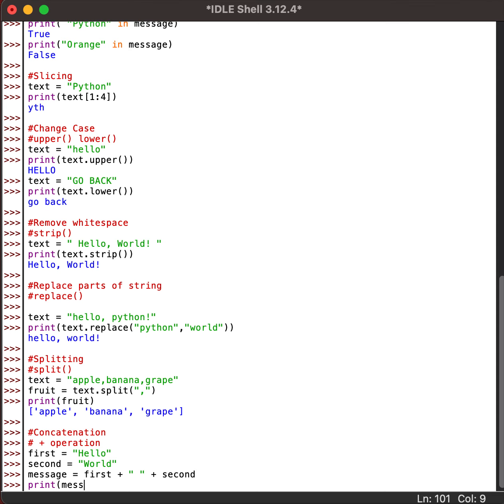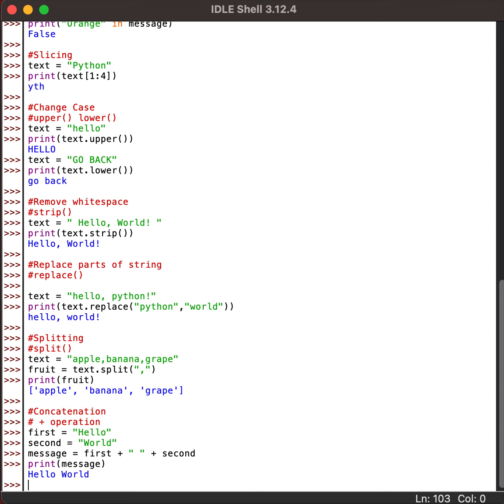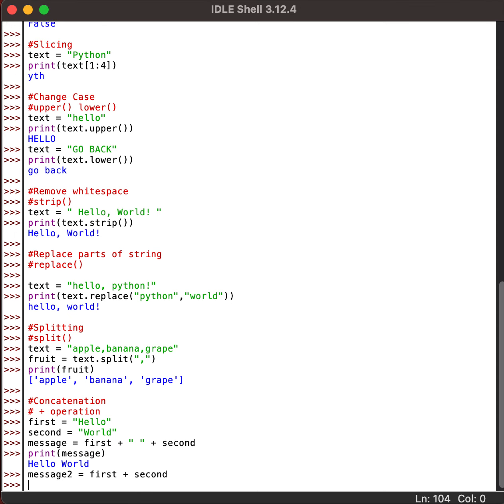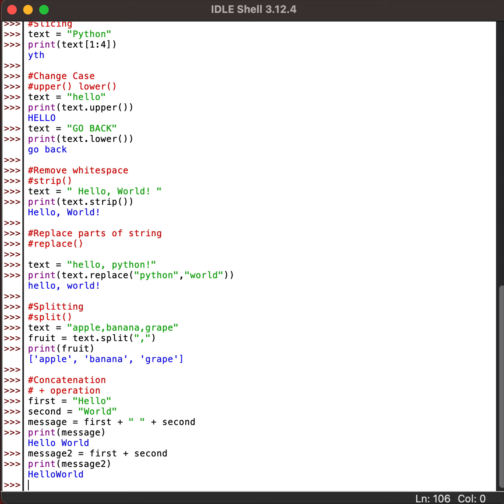And now if I print, it creates hello world. Now let me show you without using the space. How would it look, or whether it will work or not. Second, and give a print message two. See, it comes without space because hello within the double quotes did not have any space and world at the start did not have any space. So to make it more readable and useful, we have concatenated using a space.